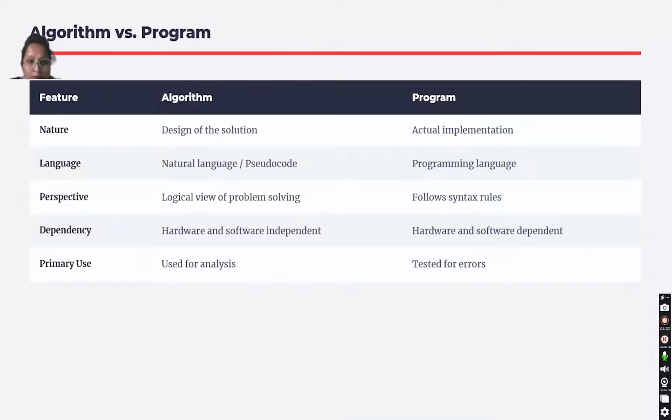Basically, in algorithm, we don't have to use any programming syntax, but in a program, we have to use specific syntax to execute it. In algorithm, there is no need of hardware and software independence, but in a program, hardware and software independence is required. Algorithm is primarily used for analysis, and a program is primarily used for testing of errors. So algorithm is used for analysis, not for implementation. This is the basic difference between program and algorithm.